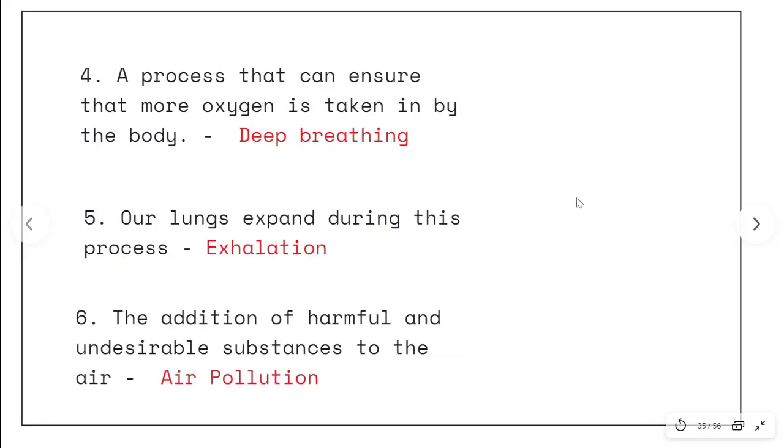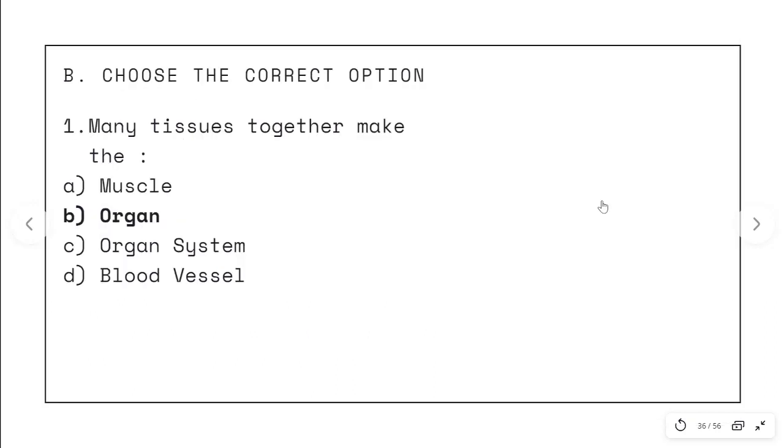The fourth one, a process that can ensure that more oxygen is taken in by the body, deep breathing. Our lungs expand during this process. Answer is exhalation. Sixth, the addition of harmful and undesirable substances to the air. Answer is air pollution. Okay, now we move on to section B.